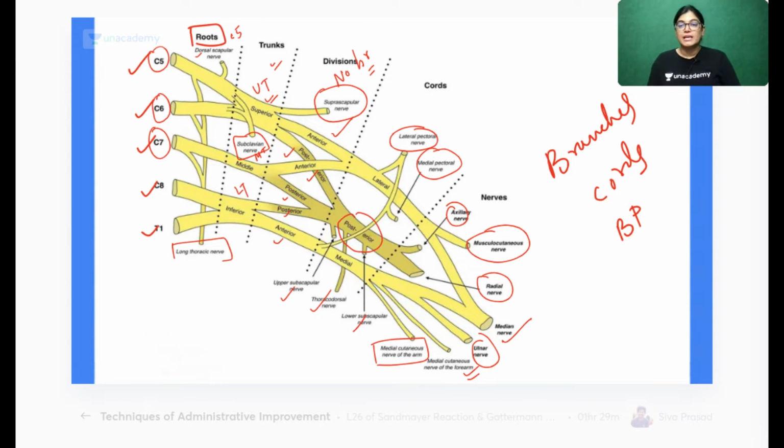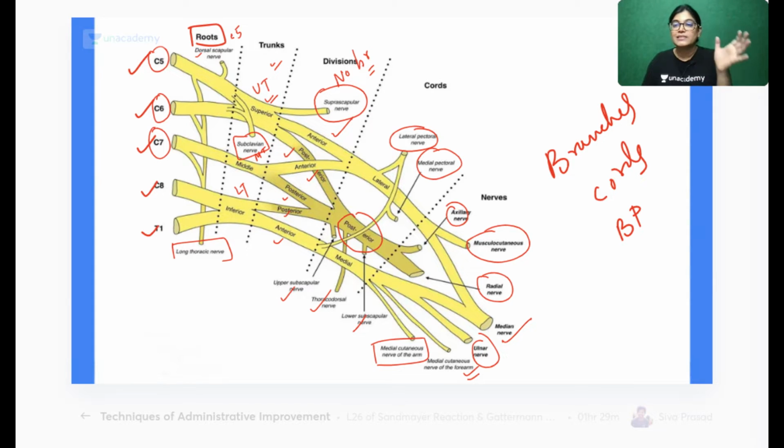Very important mnemonics are there. For example, branches of the lateral cord can be remembered by the mnemonic ML2. What is ML2? Medical leave 2. M for musculocutaneous, L for lateral pectoral nerve, and lateral root of the median nerve. If I talk about branches of the medial cord, then 4 M are there: medial root of the median nerve, medial cutaneous nerve of arm, medial cutaneous nerve of forearm, and medial pectoral nerve. And also we have U for ulnar nerve.